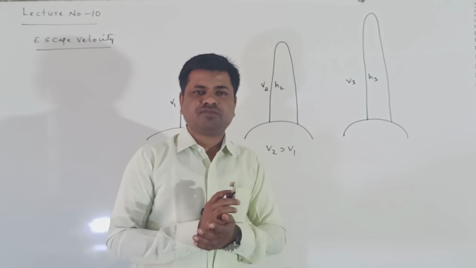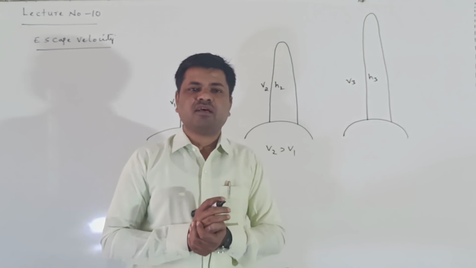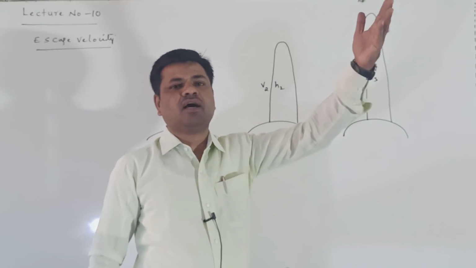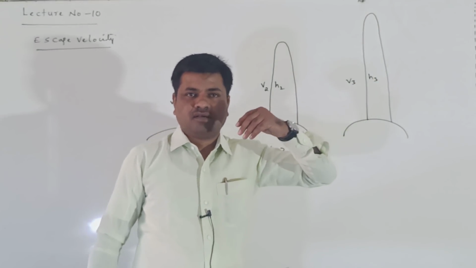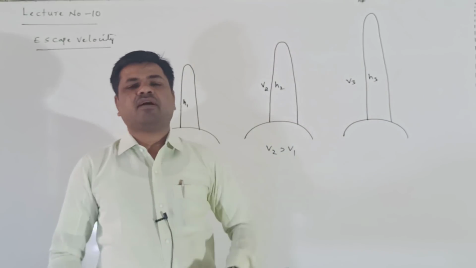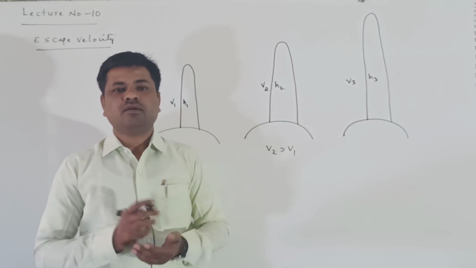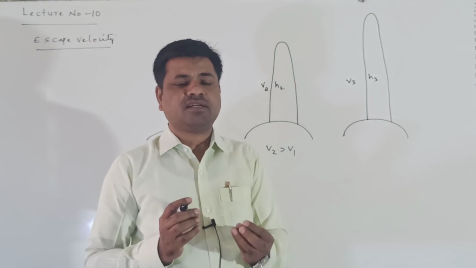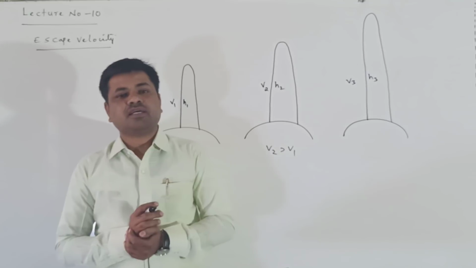Here, which force is not acting on the body? Gravitational force is not acting, which means it has escaped from the gravitational field of the earth. The velocity we give to reach this is called the escape velocity.